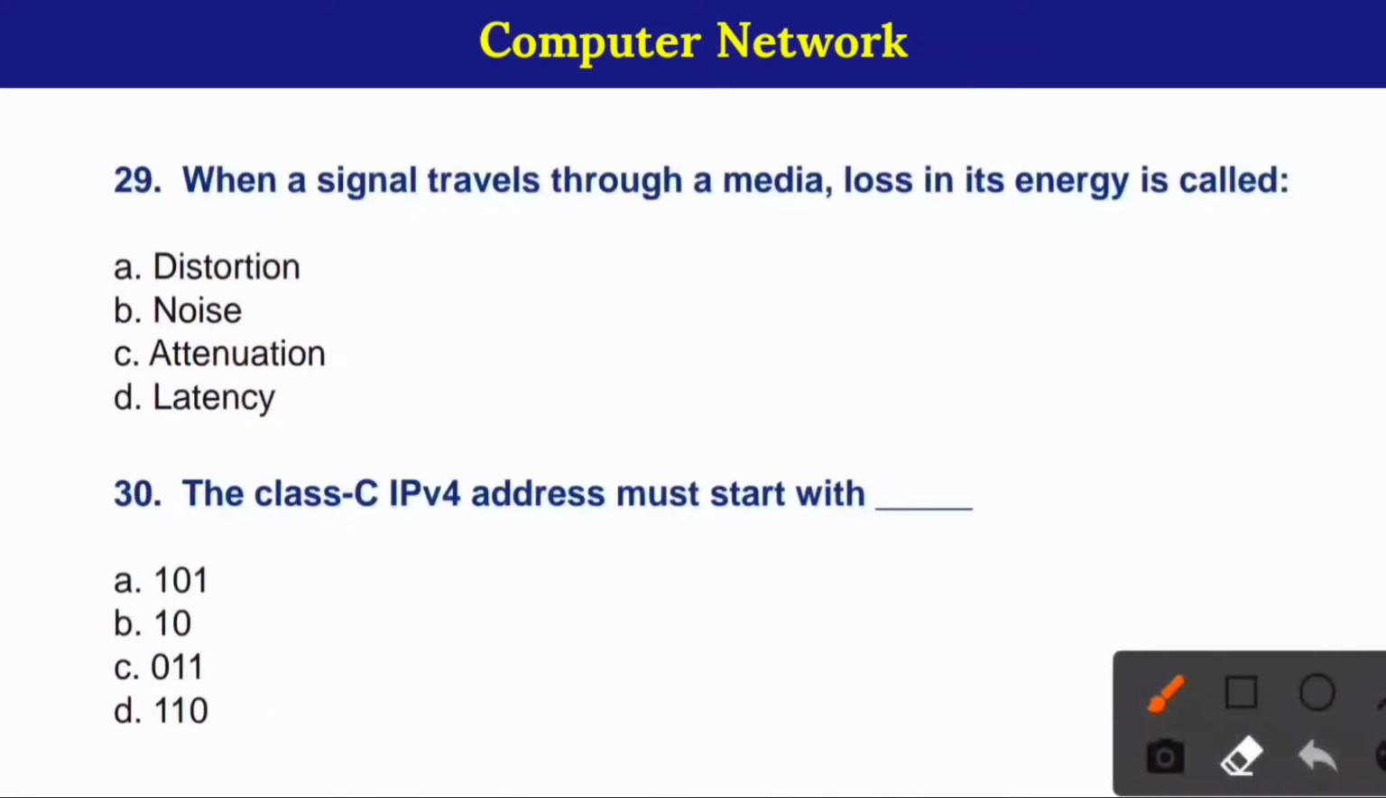29. When a signal travels through a media, loss in its energy is called. Here correct option is option number C, attenuation. 30. The class C IPv4 address must start with. Here correct option is option number D, 110.